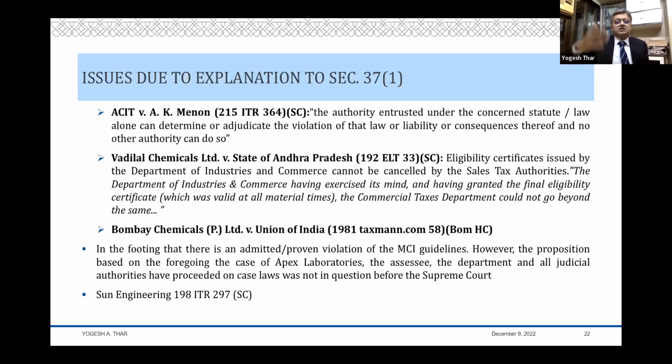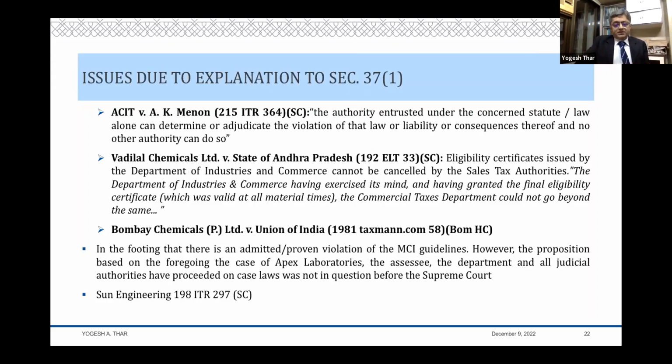And then comes the question that it is the authority under that law who can decide that there is a violation. If he decides there is a violation, you go and disallow the item, I don't care. So invoke the principle laid down by the Supreme Court in Sun Engineering, which says that the decision of a court is the authority for the question which is raised before it. It can't be an authority on all situations. So you read the question which was there. That is what has been examined by the court. If a particular question was not examined by the court, to that extent it is not the authority, that in all cases there will be a disallowance, right?